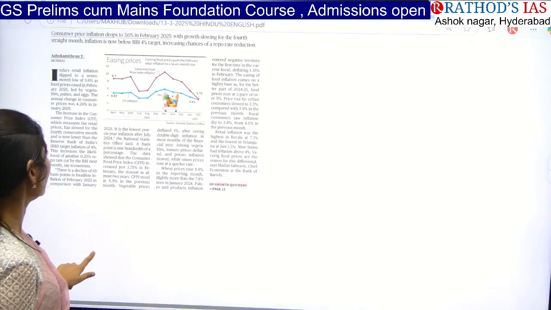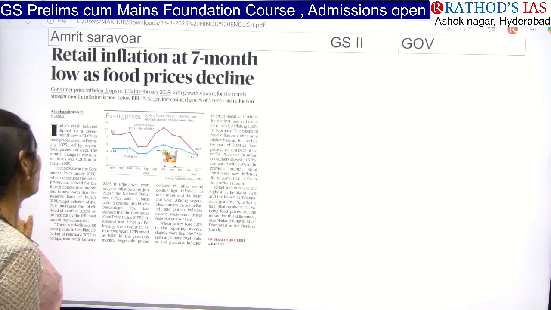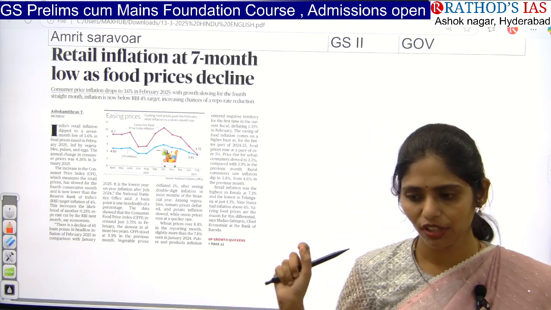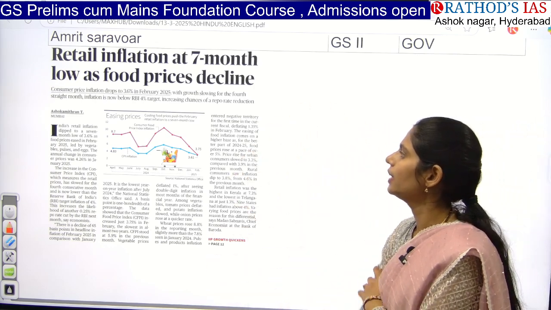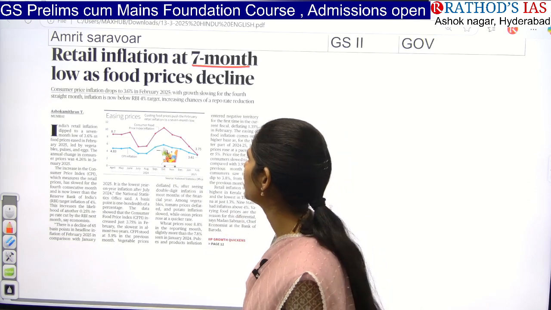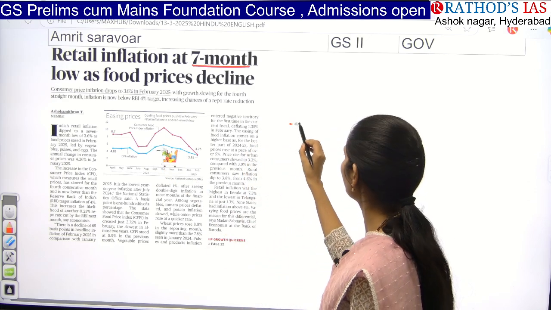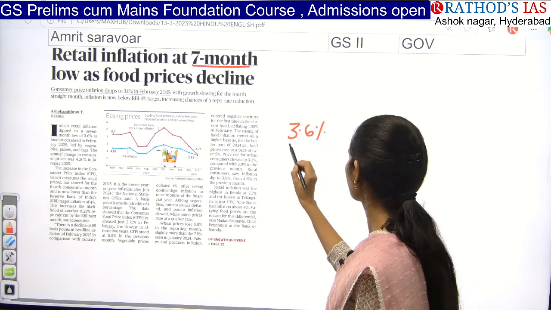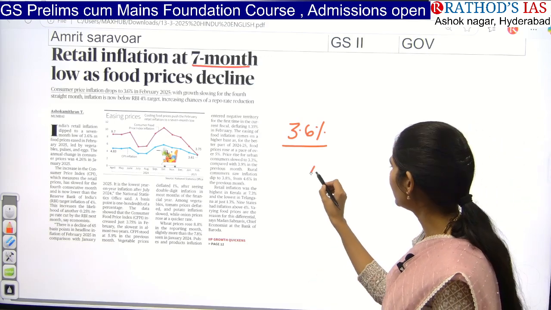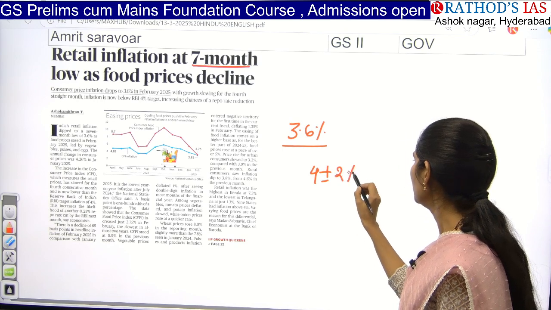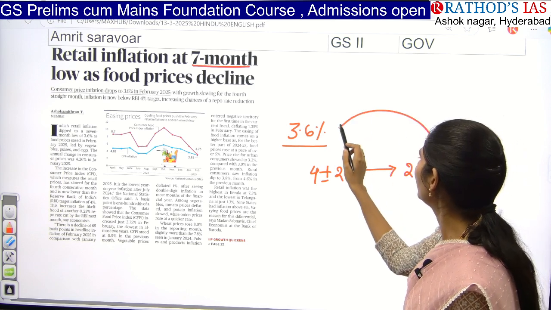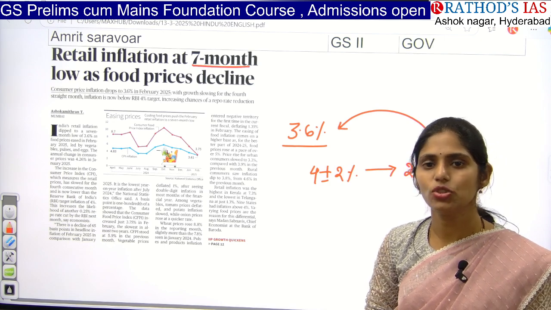And now let us see this article. So actually this article is saying that when we compare the last 7 months, every month this inflation will be in the news. Okay, every month we check the inflation. So here this article is saying that if you look at the last 7 months onwards, this month there is decreased retail inflation. So what is the retail inflation for the month of February? It is 3.6. And actually we have a target of maintaining inflation. That target is 4 plus or minus 2. That means we have to maintain inflation between 2 to 6% in our country, and now it is 3.6%. That is within the limits we have.